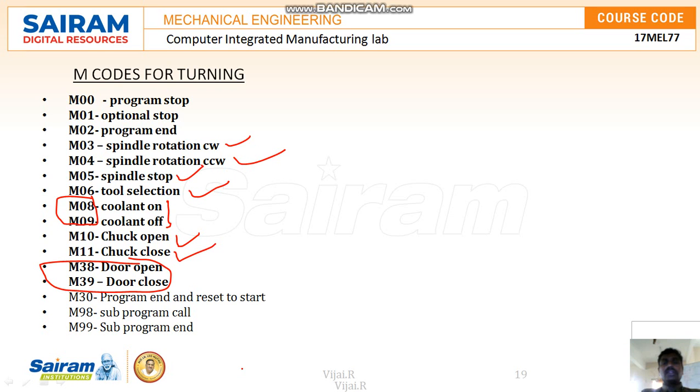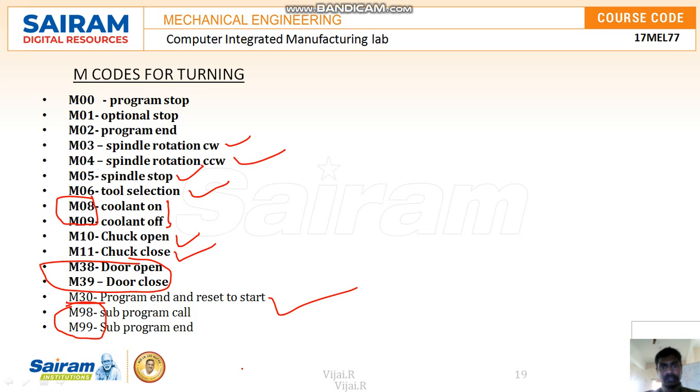A program in which an operation is repeated in some areas, I can write as a small program and call whenever it is required. That is called a subroutine or subprogram. To call the program and to end it, M98 and M99 will be useful.